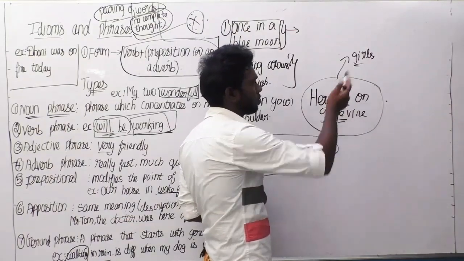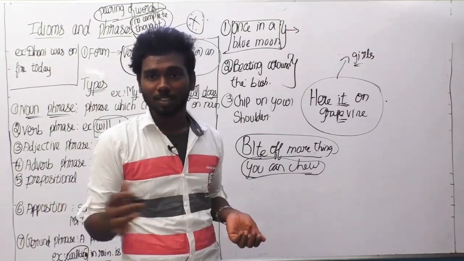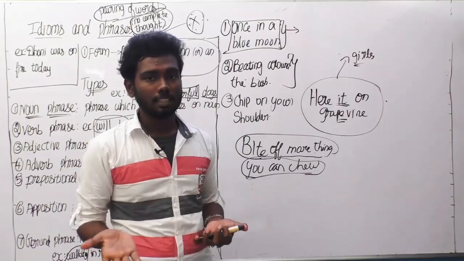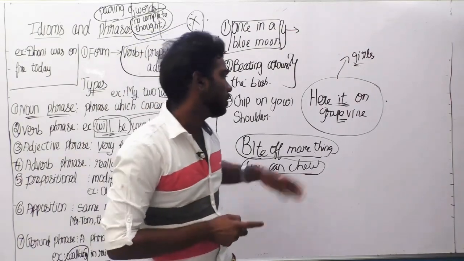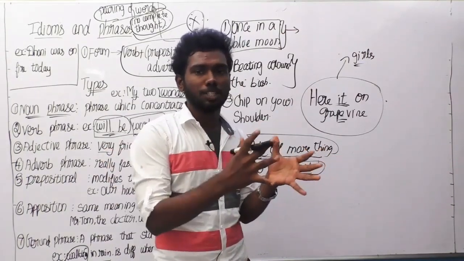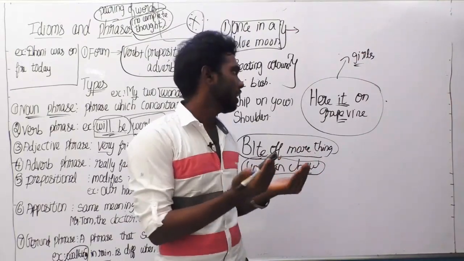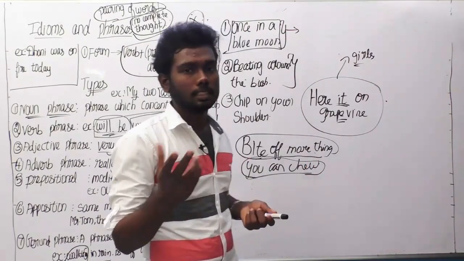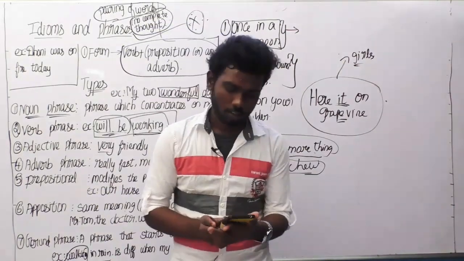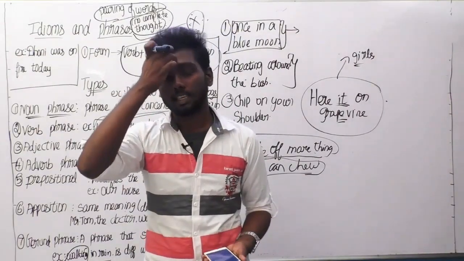This example is all about girls because generally girls used to spread rumors. If there is any secret, girls used to speak about many secrets also. So "hear it on the grapevine": how will a grapevine yard be? It will be very bushy, and most of the places will be covered. So it means to hear a rumor about something or someone secretly, in a secret manner.